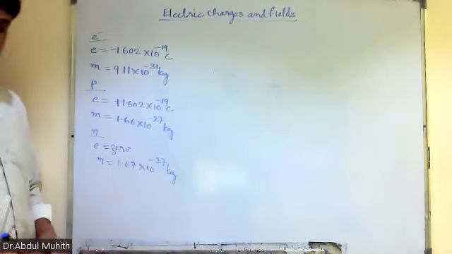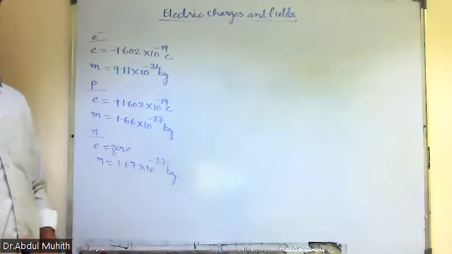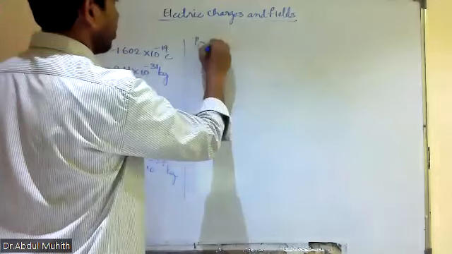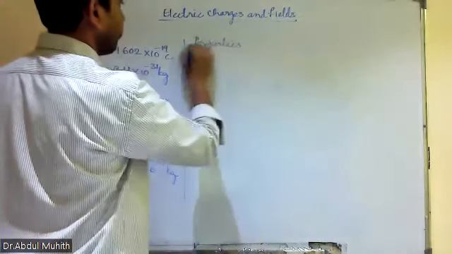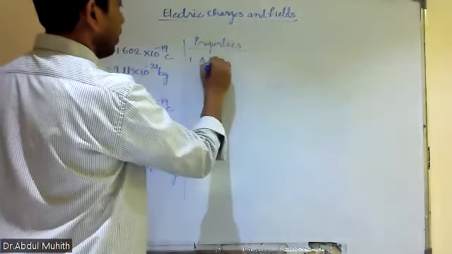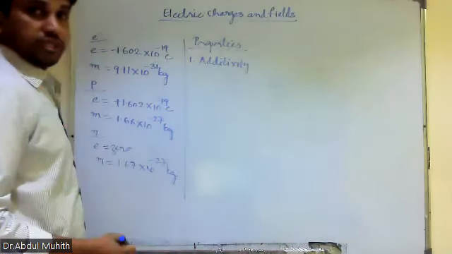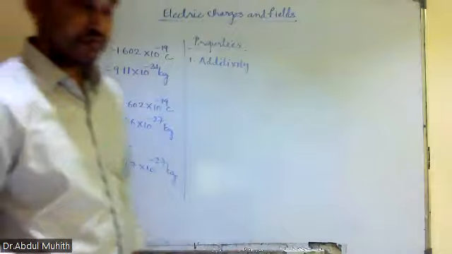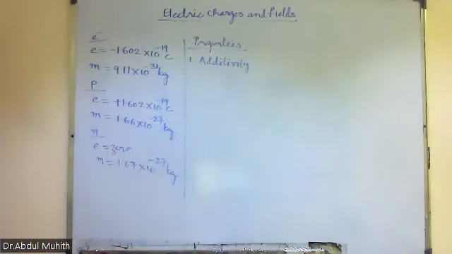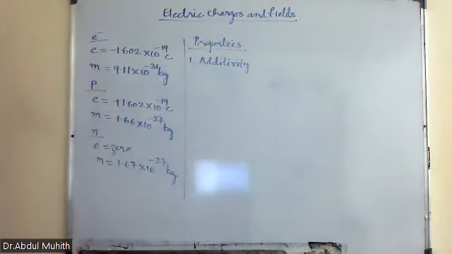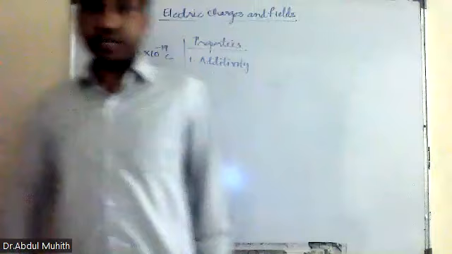Now, what are the three ways of charging a body? And then we have also discussed the properties. What are the three or four properties of charge? Number one is additivity. What is the meaning of additivity?